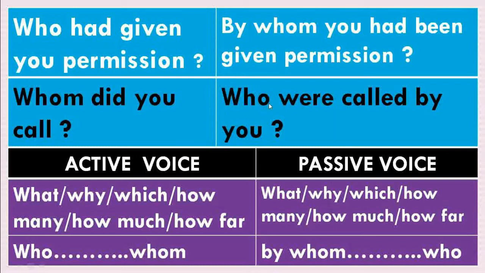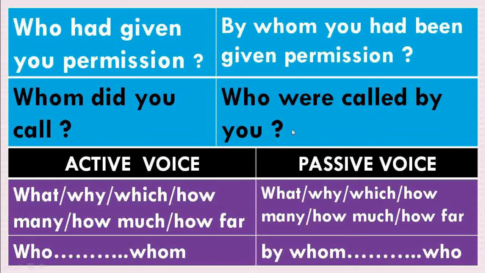Because the subject is plural here, we use were. And the V3 form of the word call is called. So the verb changes to were called. But one thing we remember: when we think that the answer to the question who is plural, we have to use were here. But if you think the answer to the question is singular, then we have to use was here.